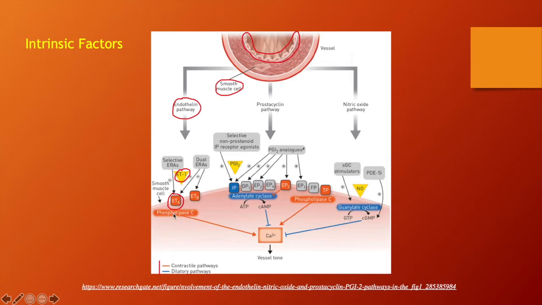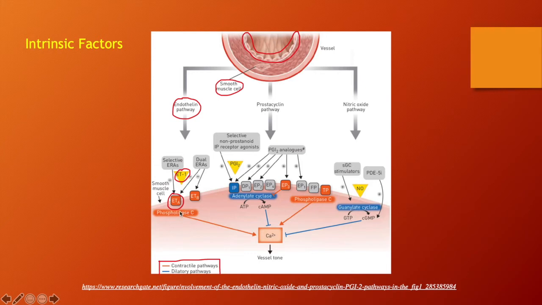IP3 is a second messenger which will travel to the sarcoplasmic reticulum and open calcium channels so that calcium can enter the sarcoplasm and bind to troponin on the myofibril, which will result in the formation of cross bridges and eventually result in the contraction of the smooth muscle cell. The contraction of the smooth muscle cell will result in vasoconstriction. And as you can see, there's a legend right here that shows that the red arrows are contractile pathways and the blue arrows are dilatory pathways.